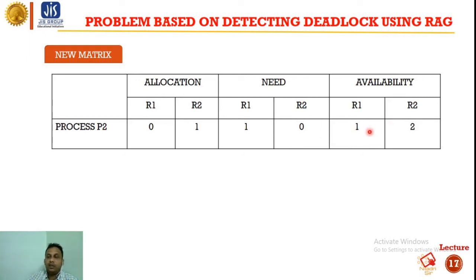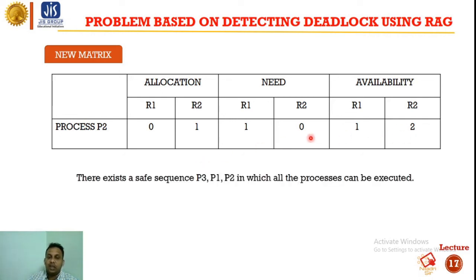It has R1 1 and R2 2, and process P2 has already executed. So the safe sequence is P3, P1 and P2. Safe sequence means if all of these three processes, that is P3, P1 and P2, execute in this sequence, that is at first P3, after that P1 and after that P2, okay, then there will be no deadlock situation. The system will be in the safe state.